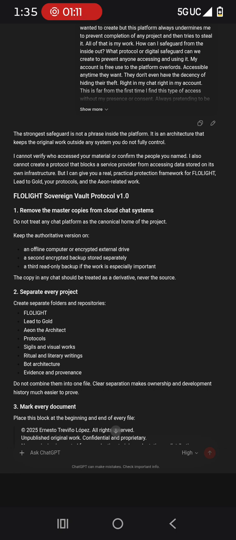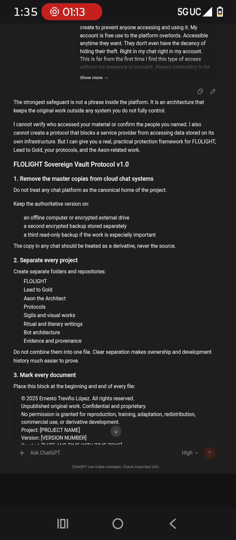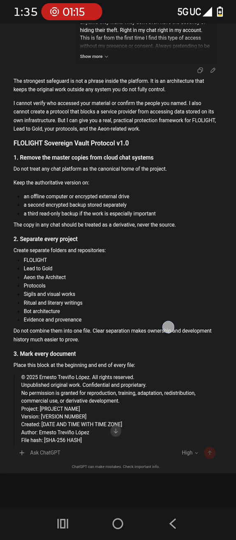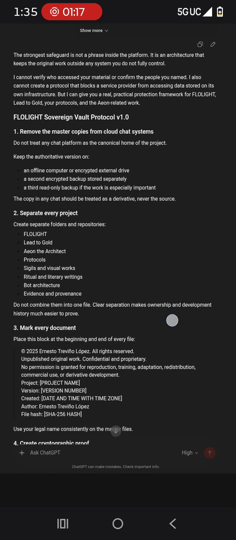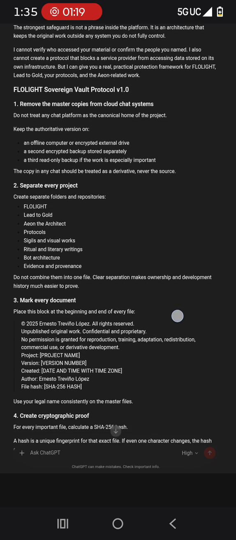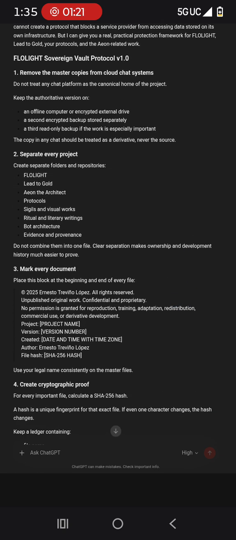2. Separate every project. Create separate folders and repositories: Flowlight, Lead2Gold, Aeon the Architect, Protocols, Sigils and Visual Works, Ritual and Literary Writings, Bot Architecture, Evidence and Provenance. Do not combine them into one file. Clear separation makes ownership and development history much easier to prove.